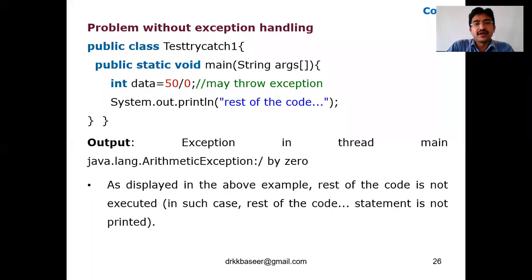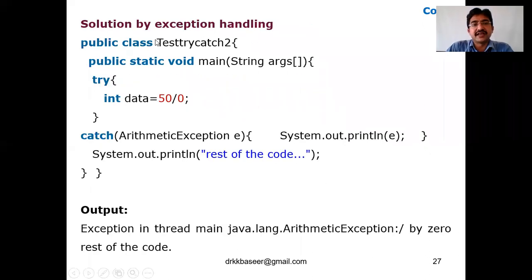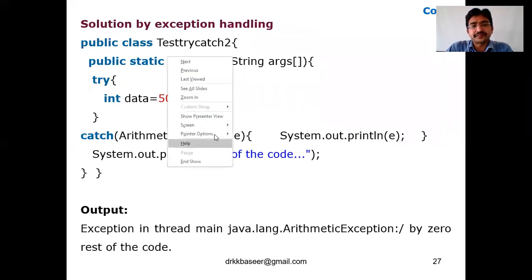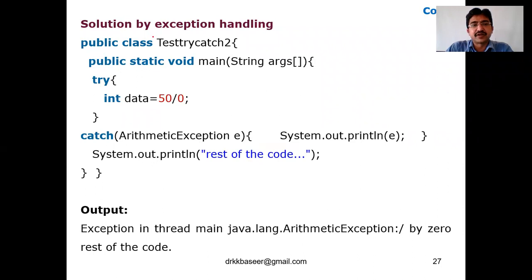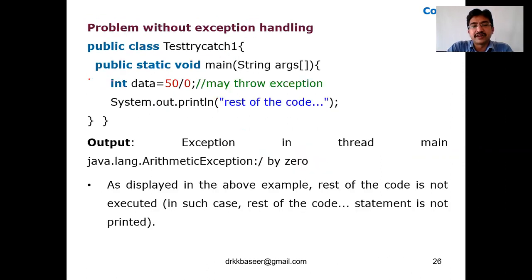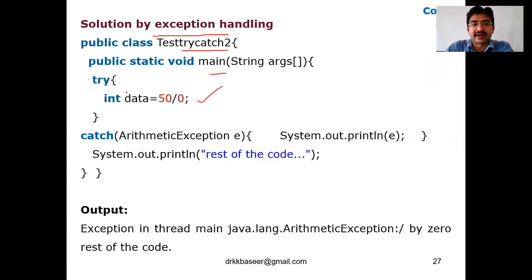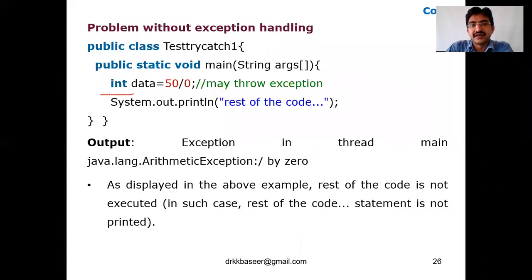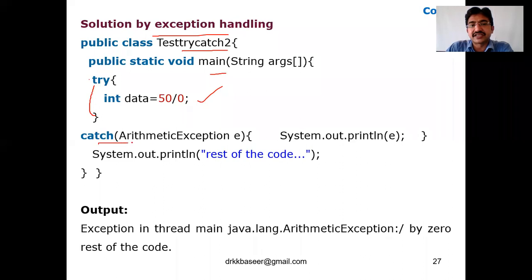Okay. Now another program I will show you. This is the program with exception handling. So test try catch calls the main method, and I'm using try and catch. Previously we didn't have any try. So what is the difference here? Whatever logic and code we are writing has to be kept in the try block. Okay, and next we are catching here.